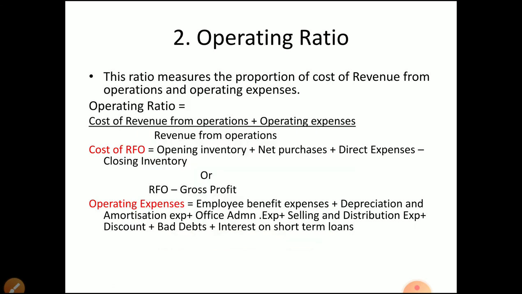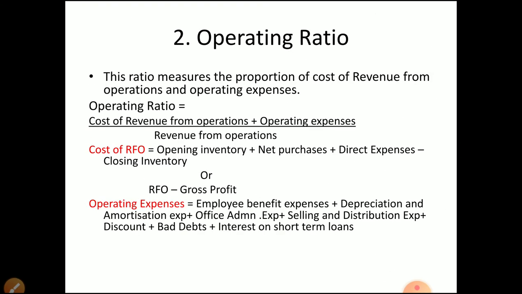Okay, now we'll go to the next classification of ratio, that is operating ratio. Remember, this operating ratio is an expense ratio. Operating expense ratio. From the name you cannot identify it. Operating ratio means operating expense ratio. The third category is operating profit ratio. Operating profit is a profitability ratio. But this expense ratio is also important, that is why we have put it inside the profitability ratio.